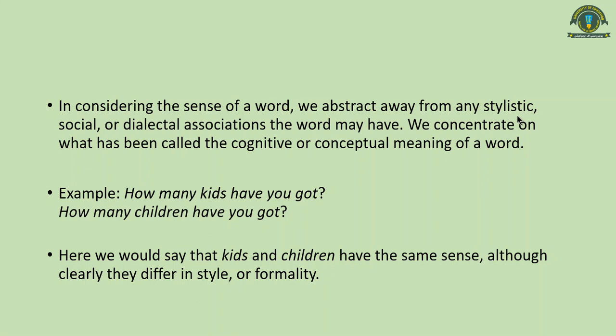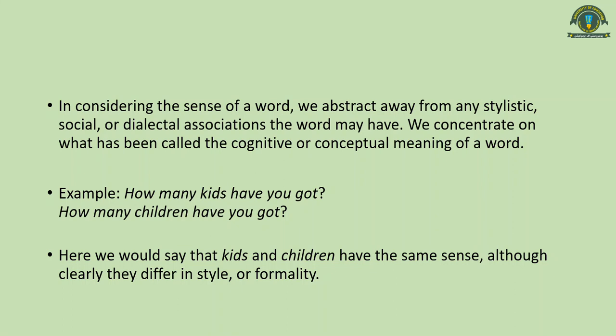Otherwise, we will never be able to find the synonyms which are nearly the same. This is why we will ignore such meanings or associations. Look at the example which has been given: how many kids have you got, and how many children have you got.